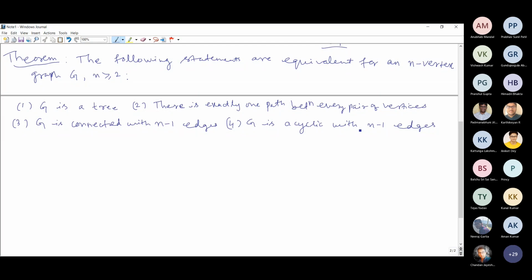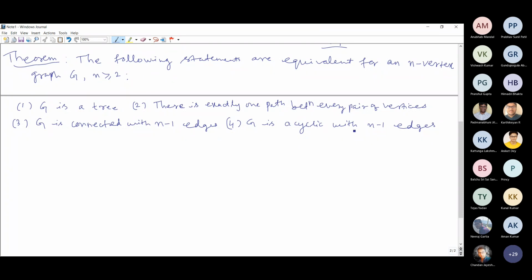It means if G is connected and acyclic, then that is the same as between every pair of vertices only one path, which is the same as connected with n vertices and n-1 edges, and also the same as acyclic with n vertices and n-1 edges. These four statements will be equivalent.